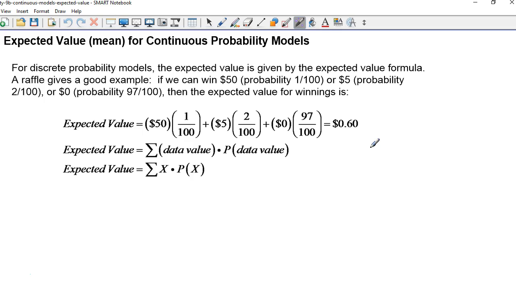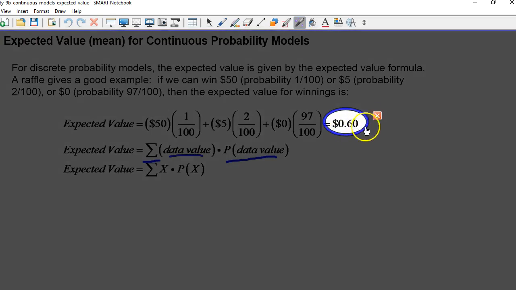Two of them are second place tickets that win $5 each, and the other 97 tickets are losing tickets and they win $0. So the expected value would be each winning's value, $50 in this case, times its probability of 1/100th, plus the value $5 times its probability that happens 2 out of 100 times, plus $0 for 97 out of 100 times. So if you take every data value and multiply its probability and then sum all those up, you get what's called the expected value, which in this case is 60 cents.